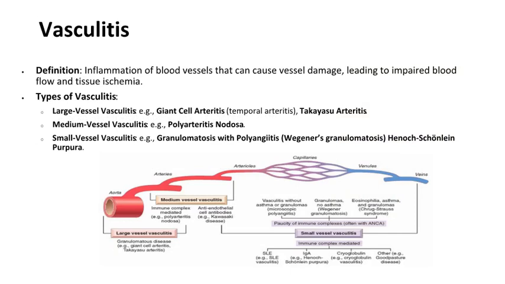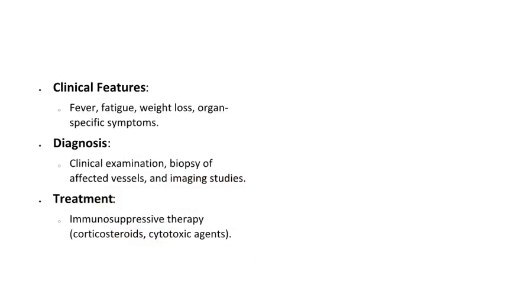Vasculitis involves inflammation of blood vessels and varies by vessel size. For instance, large vessel vasculitis includes giant cell arteritis. Medium vessel vasculitis includes polyarteritis nodosa. Small vessel vasculitis includes Wegener's granulomatosis. Symptoms depend on the organs affected. Early diagnosis with biopsy or imaging and treatment with immunosuppressants is vital.